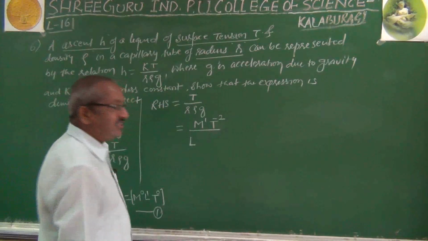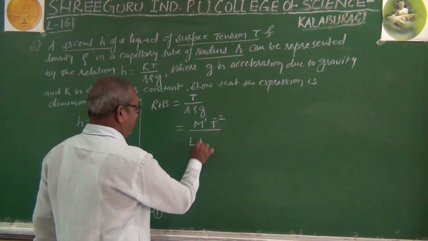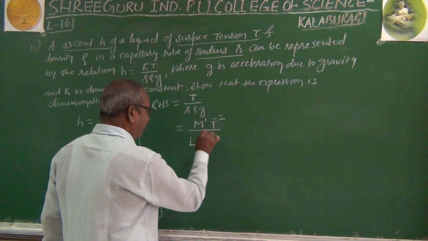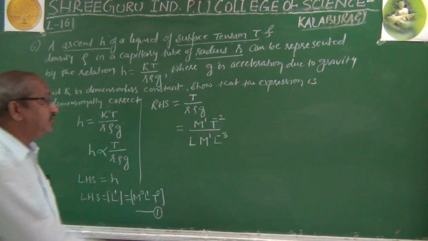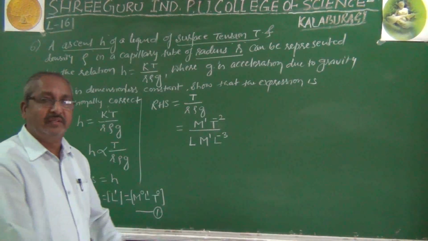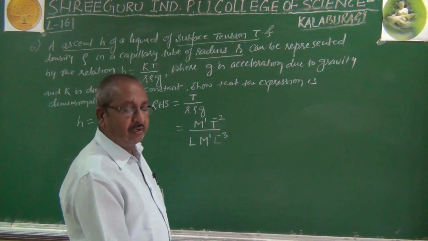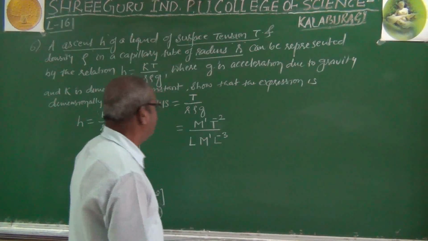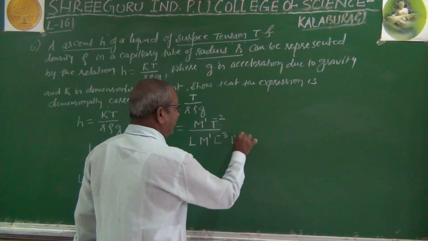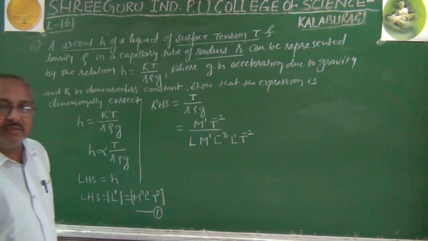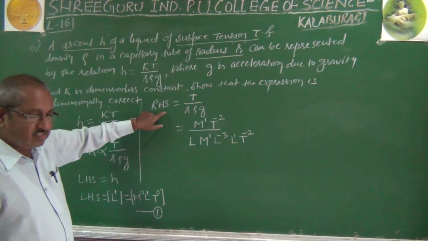Then next, rho is the density. Density is nothing but mass divided by volume. For that also I gave the dimensional formula, which is M raised to 1 L raised to minus 3. And G is the acceleration due to gravity. That acceleration due to gravity has the same dimension as acceleration, and that is L raised to 1 T raised to minus 2. This is how we wrote the dimensions of the quantities on the RHS.